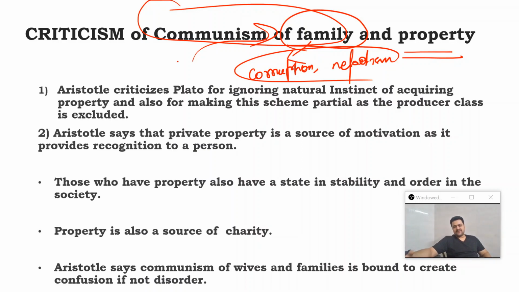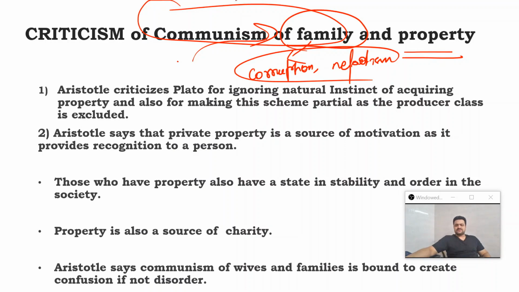So they will be the parents of all the children in the state. Getting it? That is the scheme that Plato comes out with in order to ensure that the evils of property and the favoritism and nepotism associated with family do not corrupt the individuals in the guardian class, that is, the rulers and soldiers, the auxiliaries.